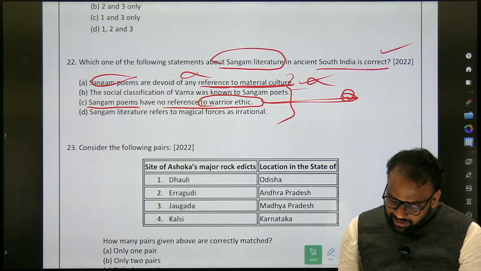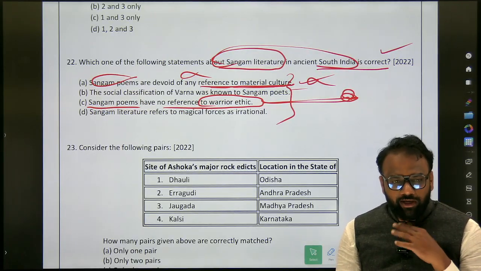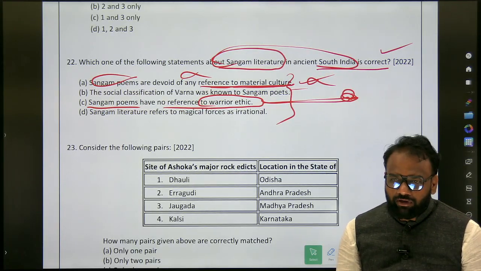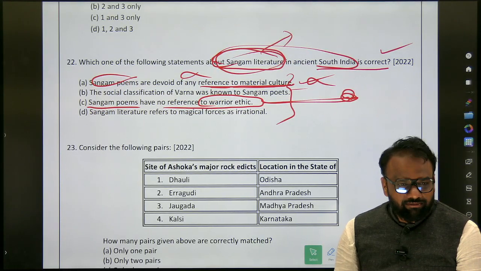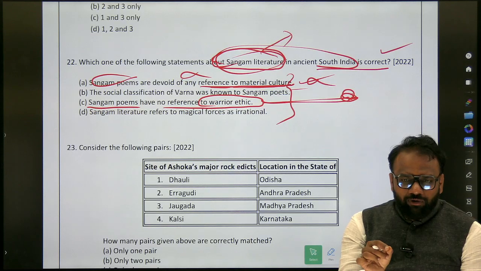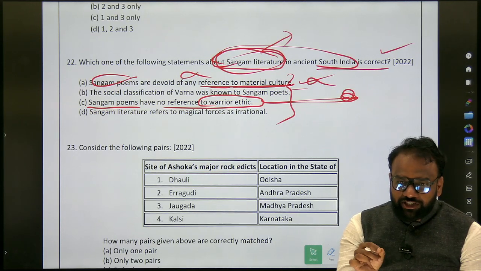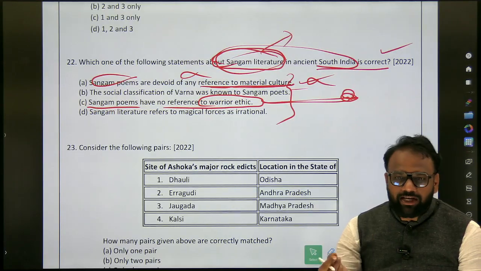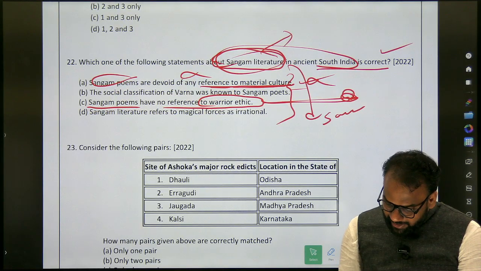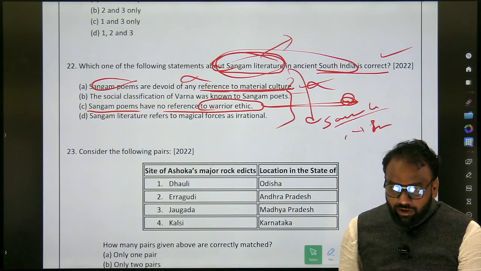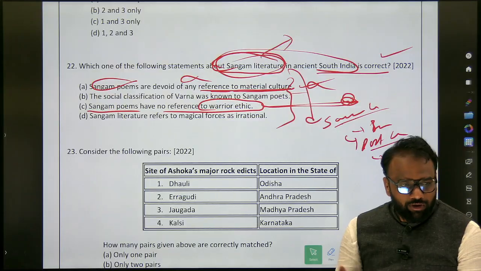Okay, and when it comes to the Sangam period, it is very important. Similar to how the Indus Valley civilization is an important topic, similarly the Sangam period is very important. So whenever we come across the Sangam period, see here Sangam literature is there. In one of our topics of discussion, we have the Sangam period, and there the literature has been classified as Sangam and post Sangam. So what we will do here itself, we will make a list. Sangam period literature, the list of books. Post Sangam period, list of books. You'll be able to segregate them.